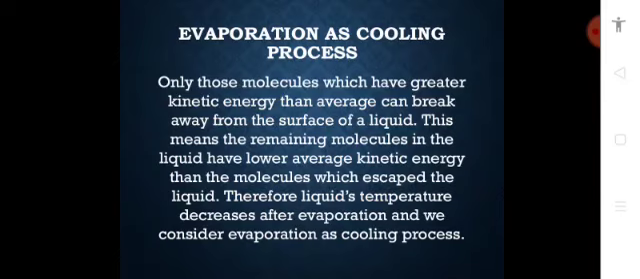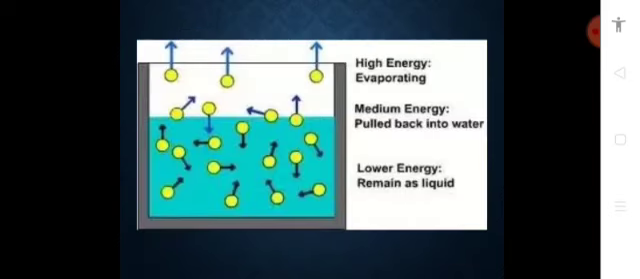We can simply do it at home, like if we put some nail polish remover that contains acetone in our palm, and acetone is very volatile, it evaporates very quickly, and for evaporation it takes energy from our palm, and as a result we feel the sensation of being cool. Here we can see that the molecules that have higher kinetic energy escaped from the surface of the liquid, and the molecules with the lower kinetic energy remained in the liquid.